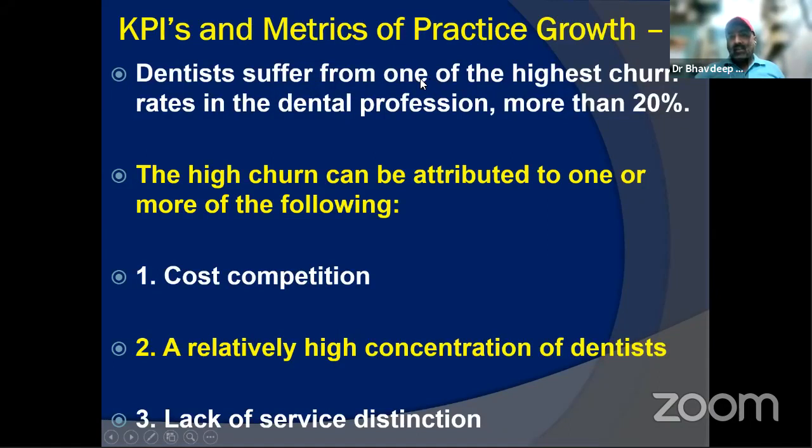So what exactly are the reasons for a high churn rate? Why do patients leave the practice and go on to other colleagues in the vicinity, in the neighborhood, or maybe to a relatively more known brand? One of the predominant reasons is the cost competition. Yes, the economy is growing, but along with that, inflation is going up big time as well. The pandemic has actually made a big dent in people's savings.